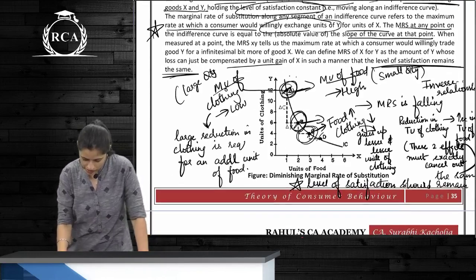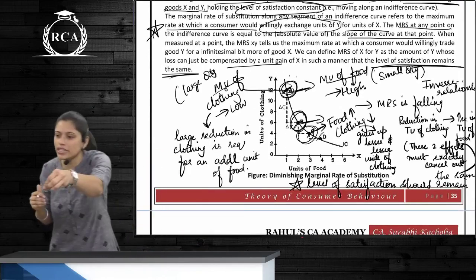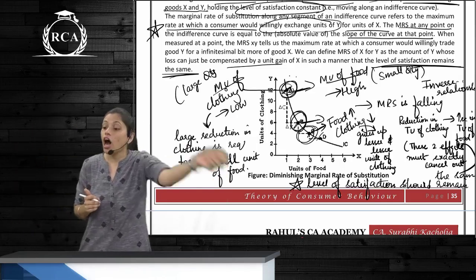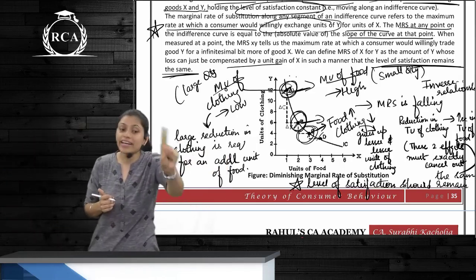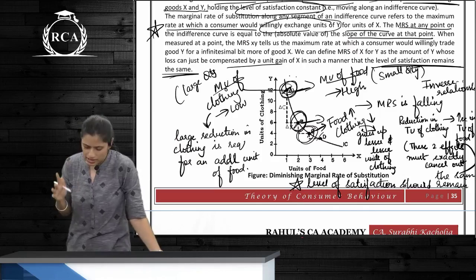Now what's happening here? Chalo. What is marginal rate of substitution? It is nothing but how you substitute a unit of one commodity for a unit of another. How many units of one commodity need to be foregone to get an additional unit of the other commodity. That is marginal rate of substitution.